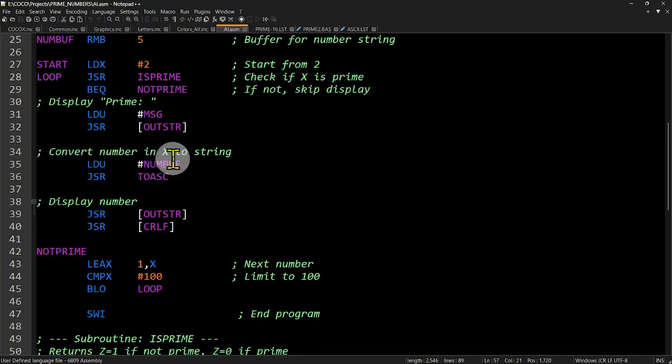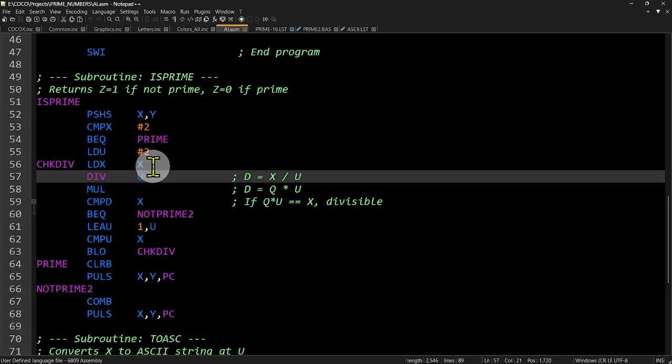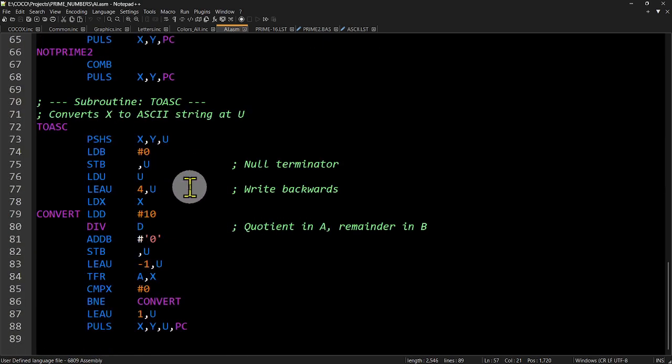Load up U with this buffer where to print this, and go to this routine called to ASCII. This routine here is not bad. It's got some problems. Just like the first two, it does a push. Then it says load B and store B. Those instructions should really be down here after this LDU 4,U, but that's okay. It's got some problems. Here's the big problem: load U with U. I know, what is that all about?